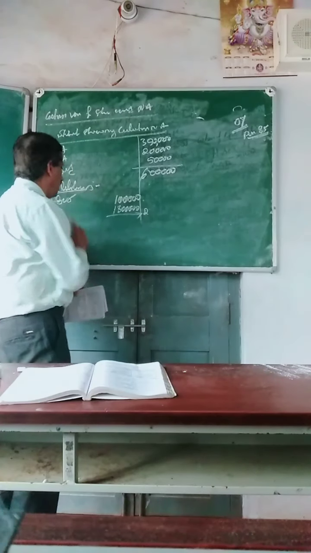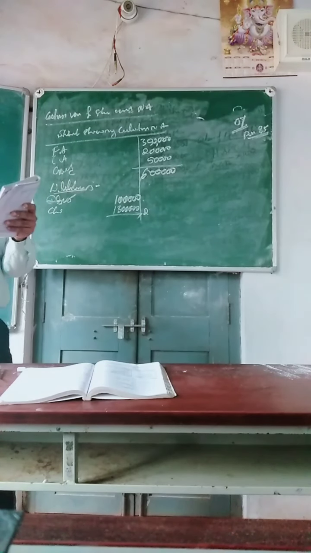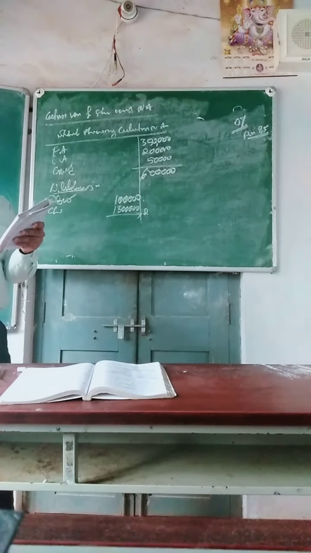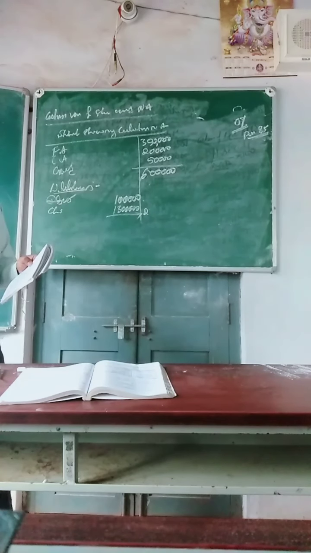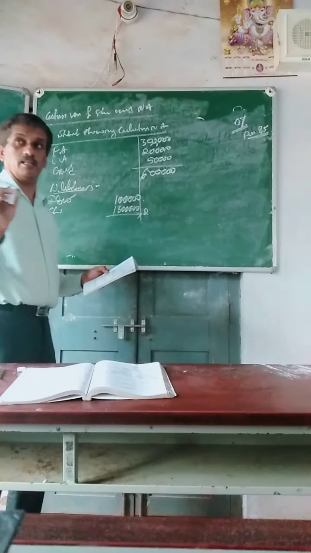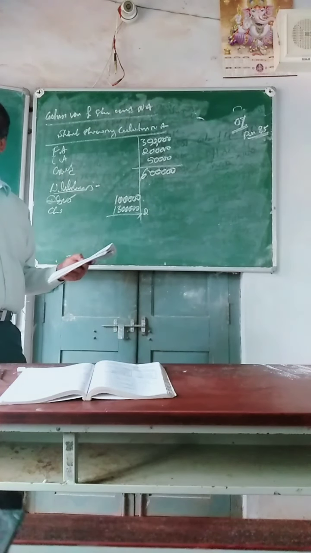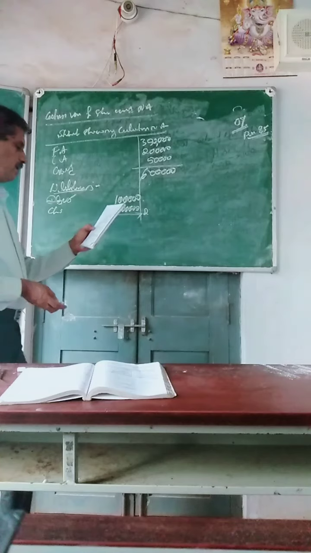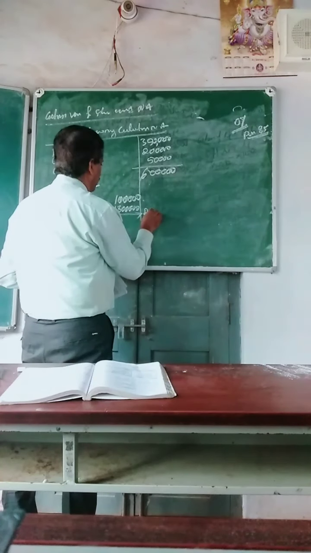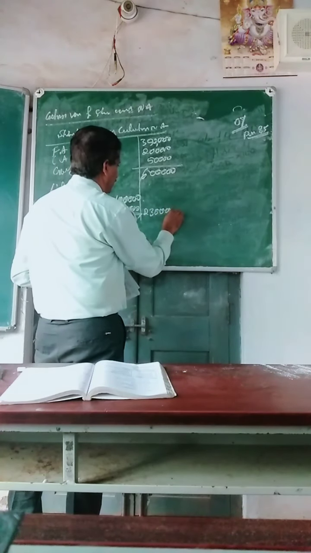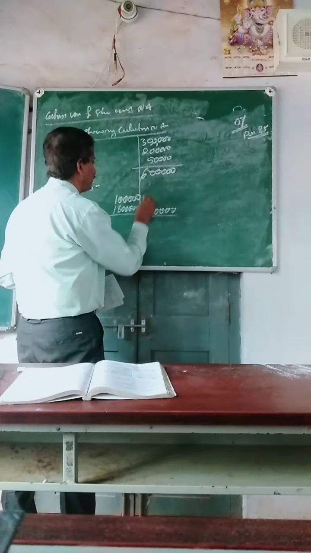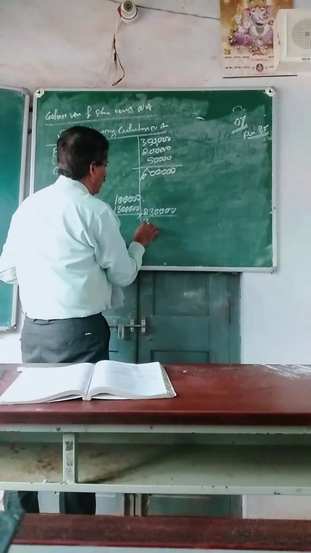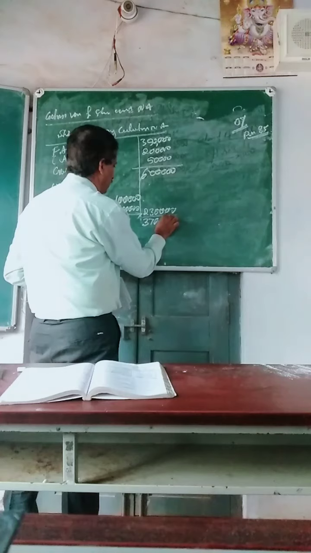In this problem we know only 2 liabilities, debenture and current liabilities. Owner's liabilities cannot be taken, such as profit and loss, reserve, general reserve. Now deduct that: 3,70,000.